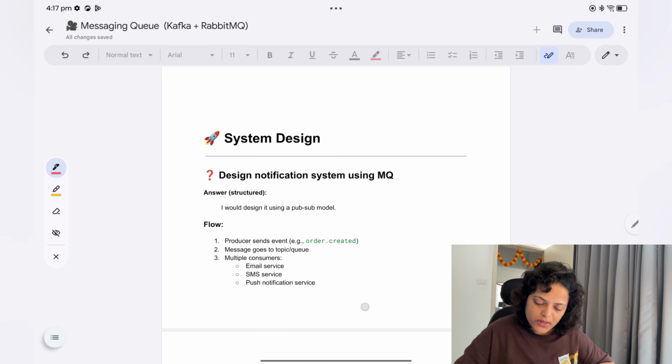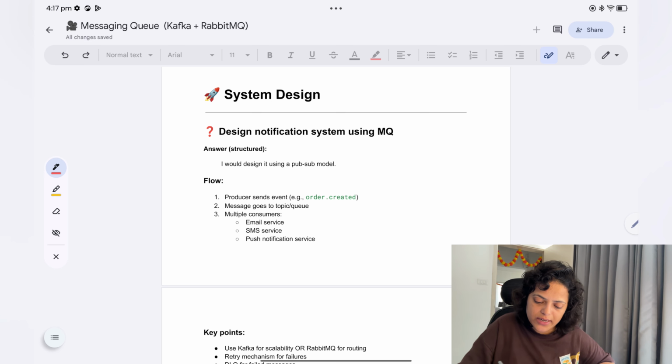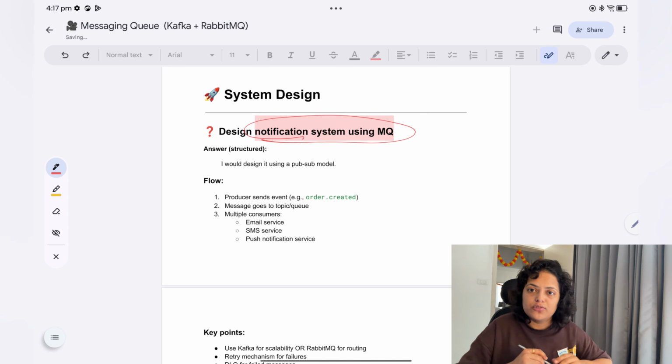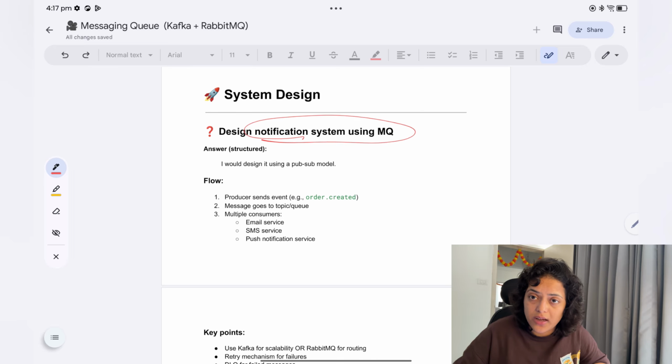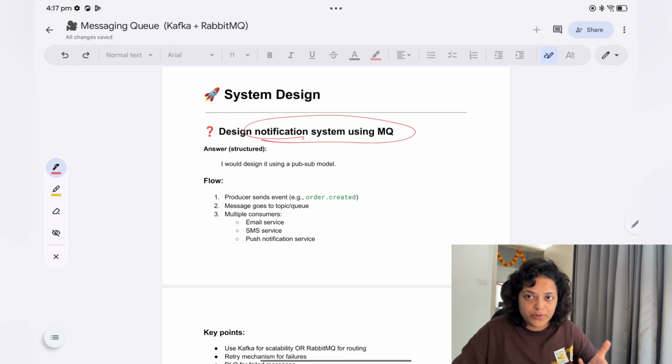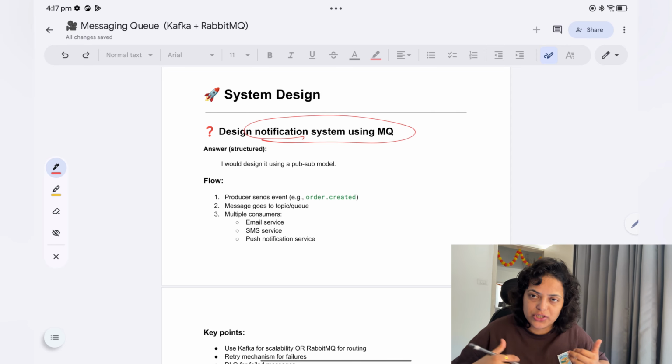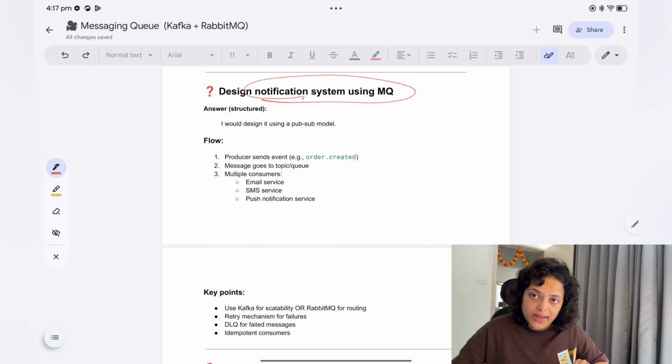Now let's say someone asks you to design a notification system using MQ. So how will you design it? Okay, this is the short concept actually. Right now here I will not go into detail, and will make another design video. When I will be making design videos like WhatsApp, YouTube, notification, rate limiter, distributed cache, distributed logging system, at that time I'll take this one. Okay, high level design questions.